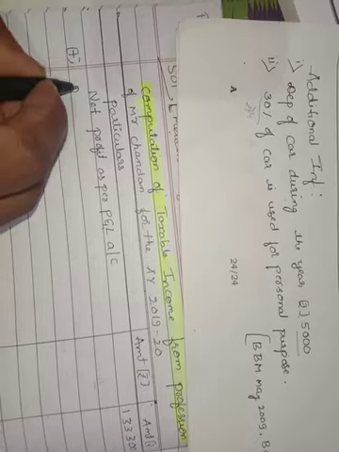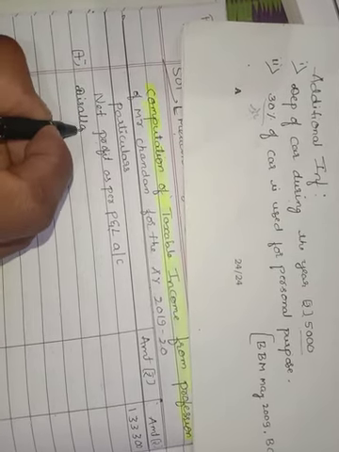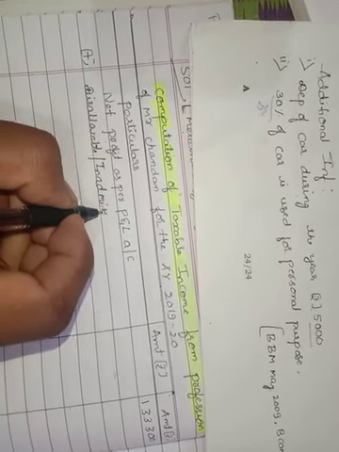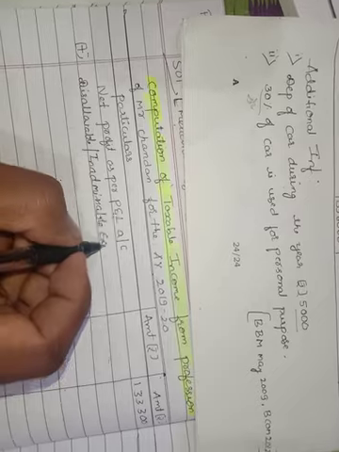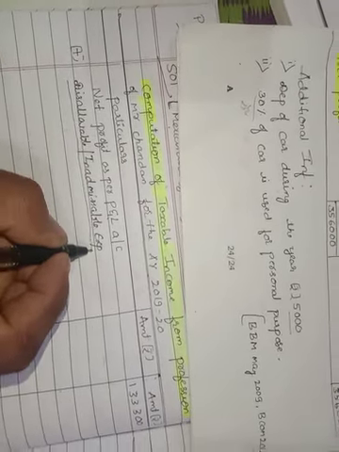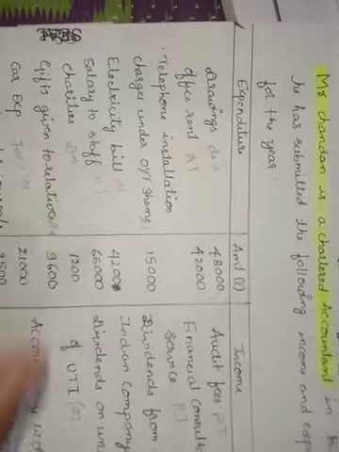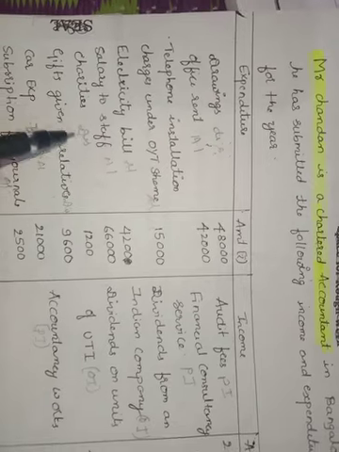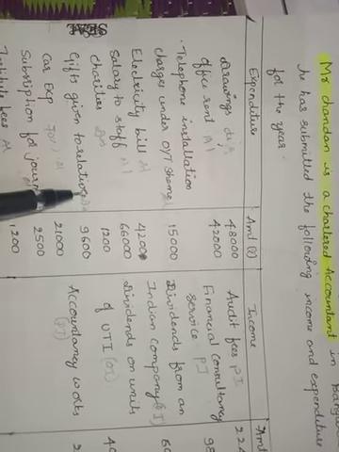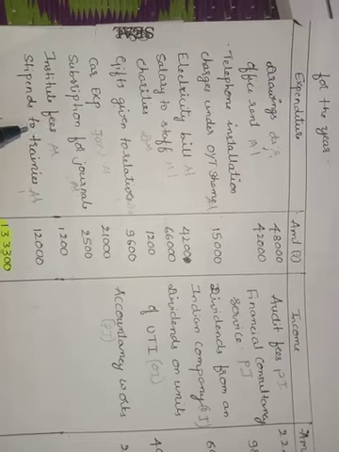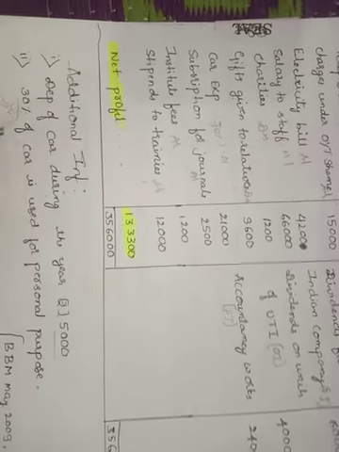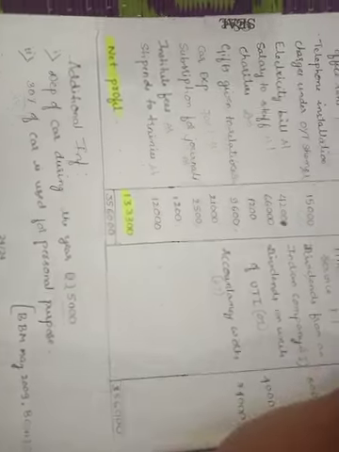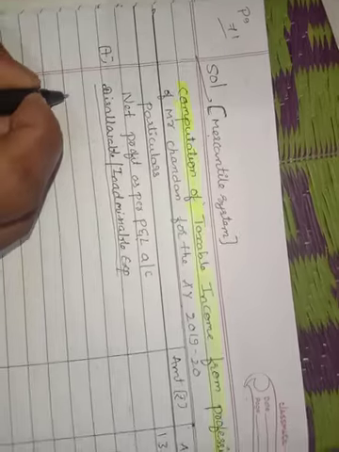disallowable or inadmissible, both are same. Disallowable or inadmissible expenses. What are the disallowable expenses given in this question? See, one is drawings, disallowable. Next one is charities, disallowable. Next, gift given to relatives, that is also disallowable. Next, car expenses. Out of car expense, 30% is personal purpose, so 30% is disallowable. We calculate that 30%. First one is drawings.